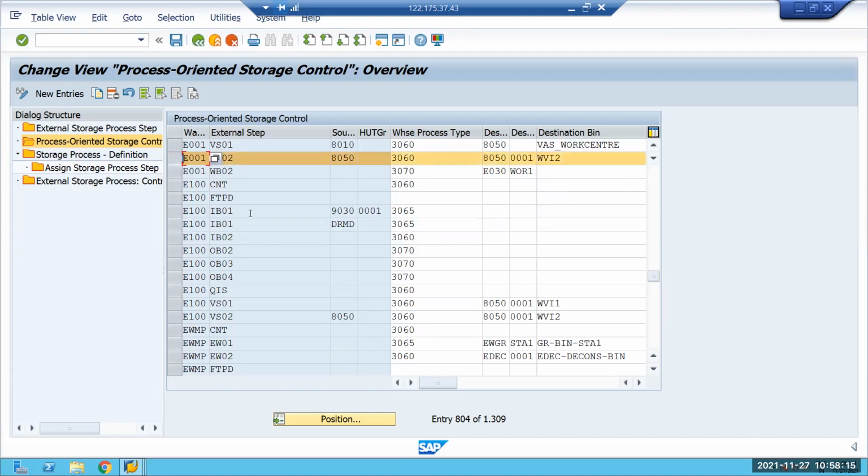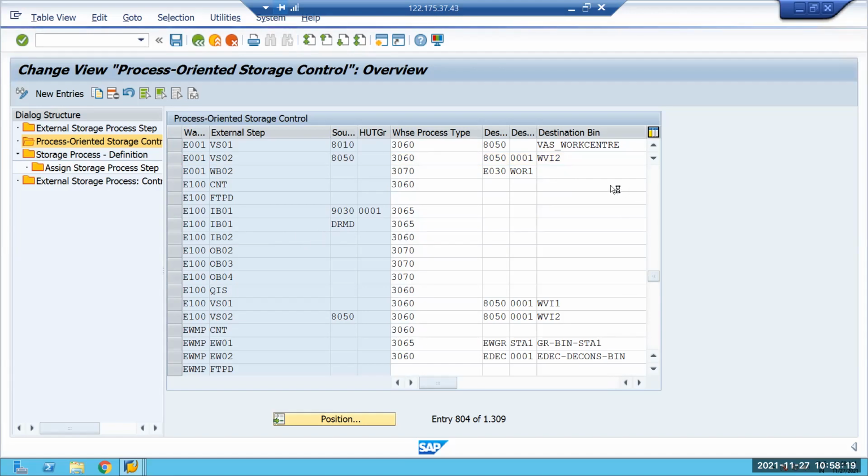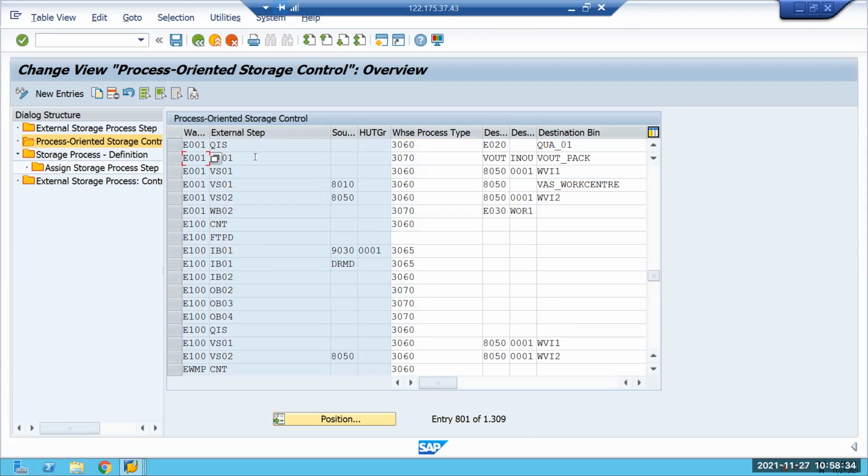Go a little further. One second, sir. No, in VS02 you're talking about? No, VO01. It's not moving now. I think it's VO01. It is in the top, sir. 1 minute. In top, it's loading something. This one. This is a step, sir. VO01. Yeah, I think go a little further. Okay, sir. Okay.